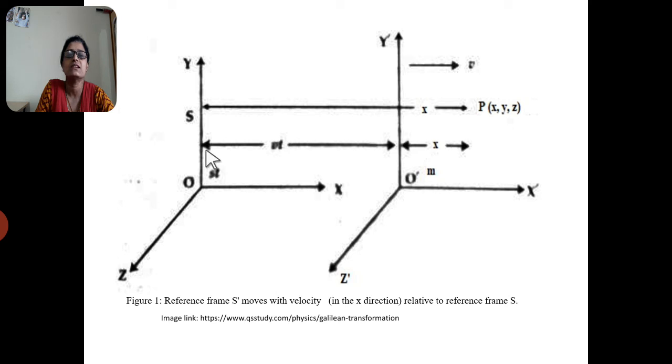This is the distance traveled by one frame of reference relative to the other, and here we consider a particle or an event situated in the frame S dash.